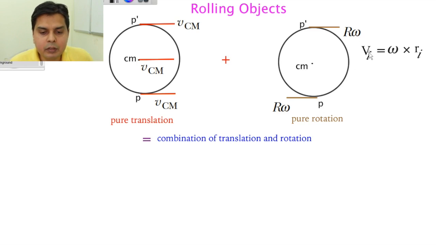We had seen that rotation is given by v equal to omega cross r. Now if this body is rotating with some omega, it is rotation about an axis passing through the center of mass. So for this object P prime, your r is in this direction, so omega cross r will give you a velocity like this. And for P, your r is in this direction, so omega cross r will give you something like this.